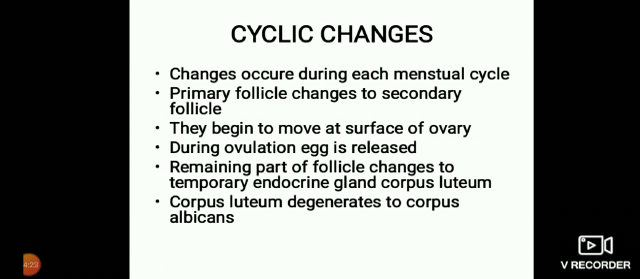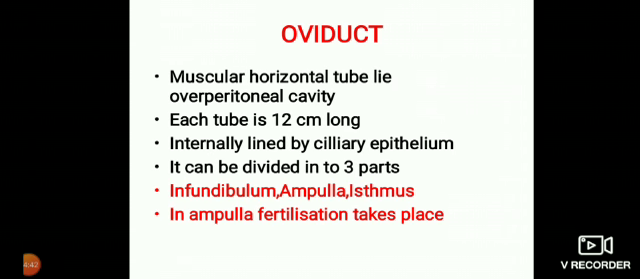The remaining follicles change to a temporary endocrine gland called the corpus luteum, which produces the hormone progesterone. Corpus luteum changes into corpus albicans, which is a white scar-like structure in the ovary.